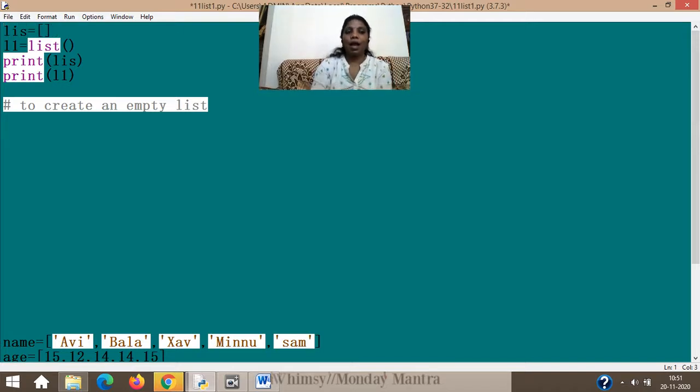I can even give list here directly, but that being a function, you can see in the next line there is something like that. I don't want you to get confused, so I gave the name of the list as list. Next one, L1 equal to list. That also creates the same way. It creates an empty list.